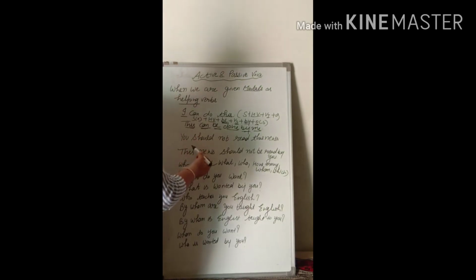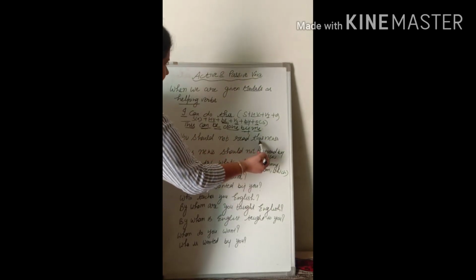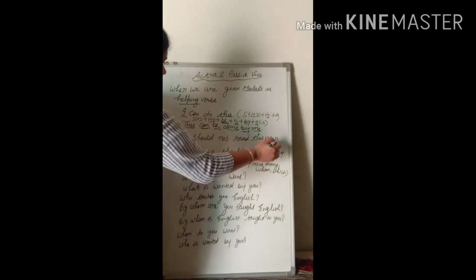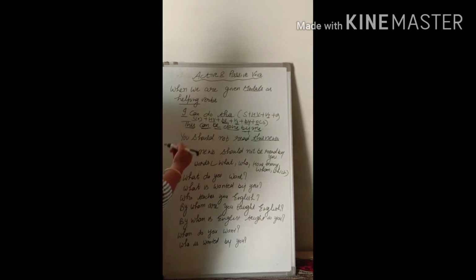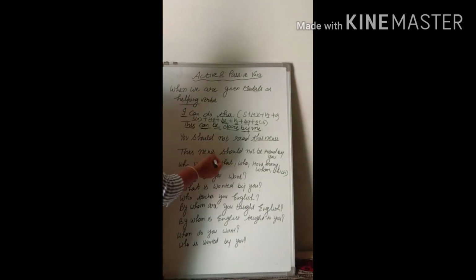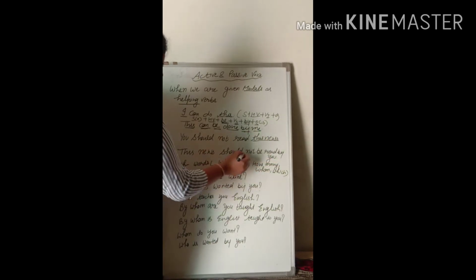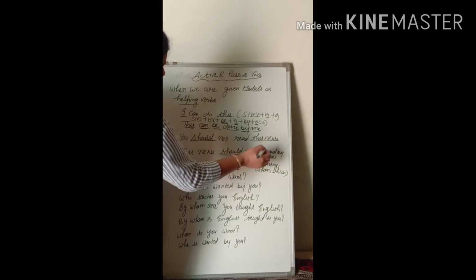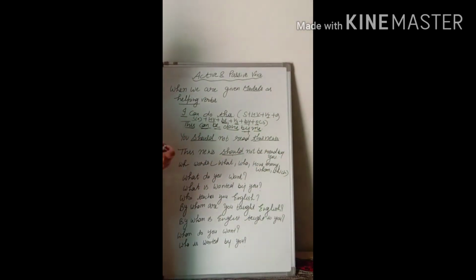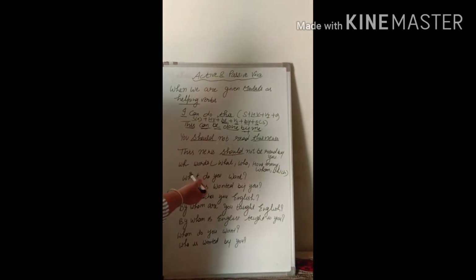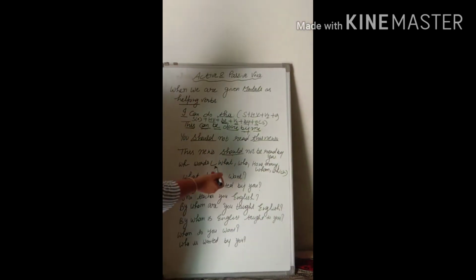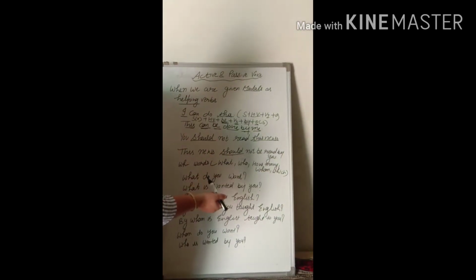See the next example. You should not read this news. So this news is the object, it will be subject now. This news should not be read by you. You are given should, you will use should, but be will be used with that. Clear?